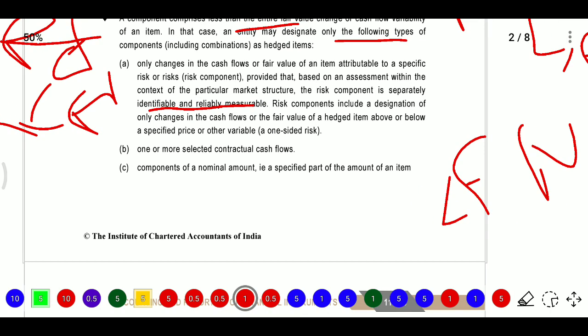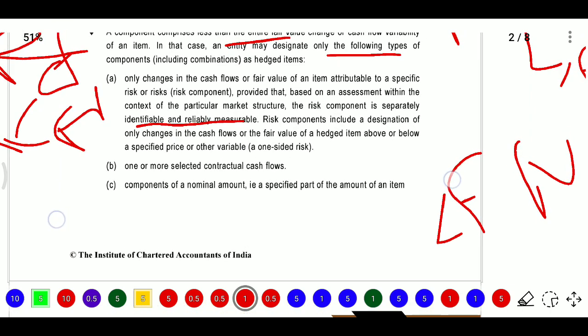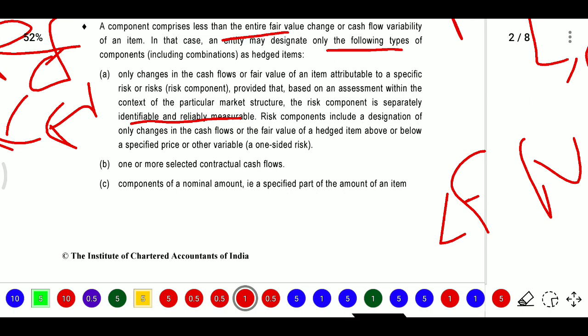For example, if you have identified there is interest risk in the market, from that interest risk we need to identify separately why the interest risk is there: is it from banks, from the borrowers, from the market structure, or because of inflation. So we need to identify the specific risk and its designation.